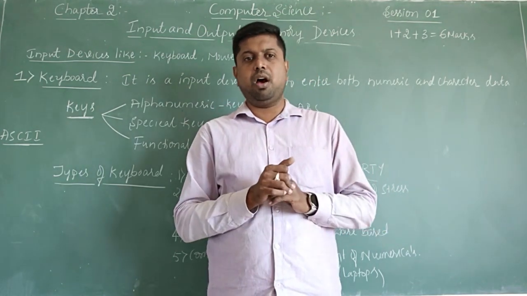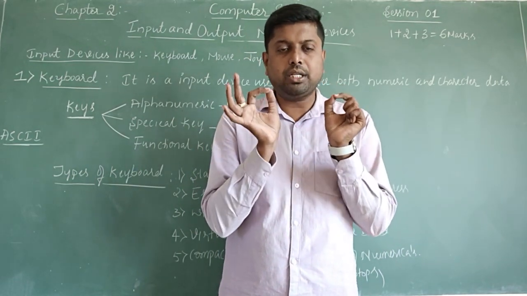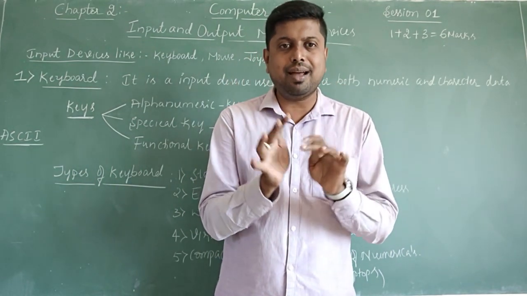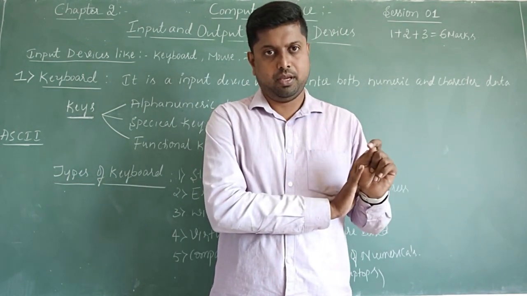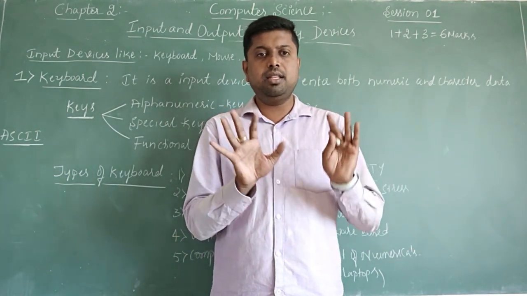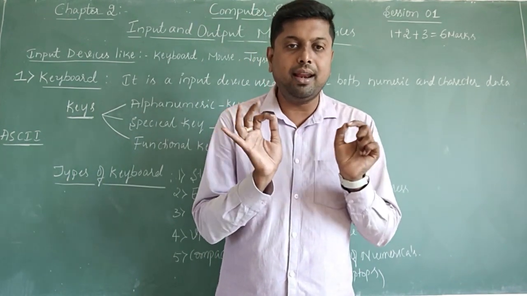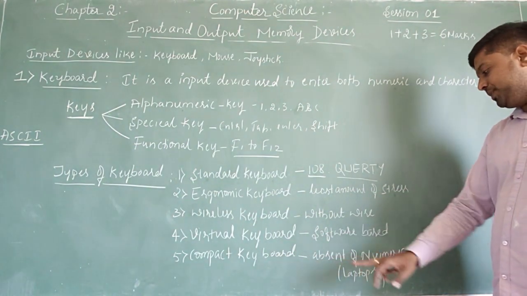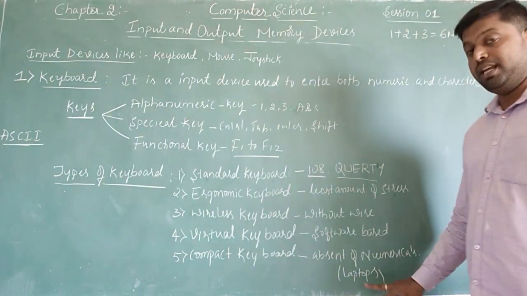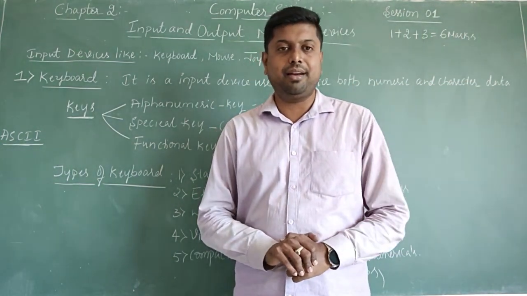Very clearly we are concluding this topic. Compact keyboard means fewer keys are present in this type of keyboard. Very clearly we will say, in this type of keyboard there are no separate numerical keys. That's why a compact keyboard is absent of numericals. Especially for some laptops we use these types of keyboards.